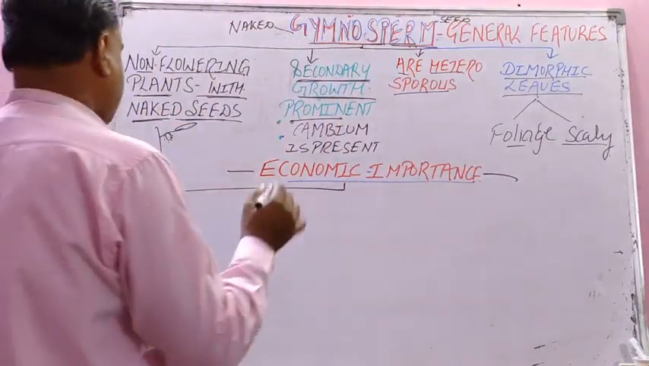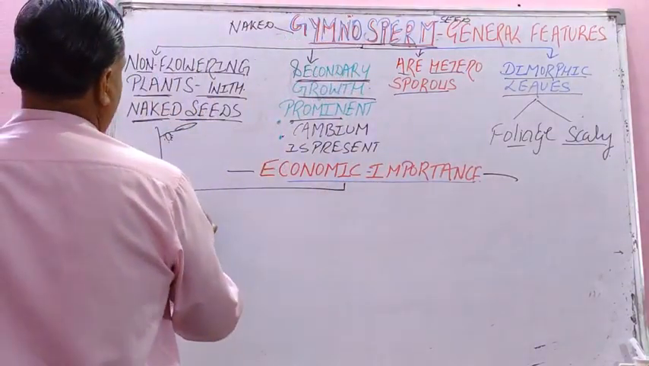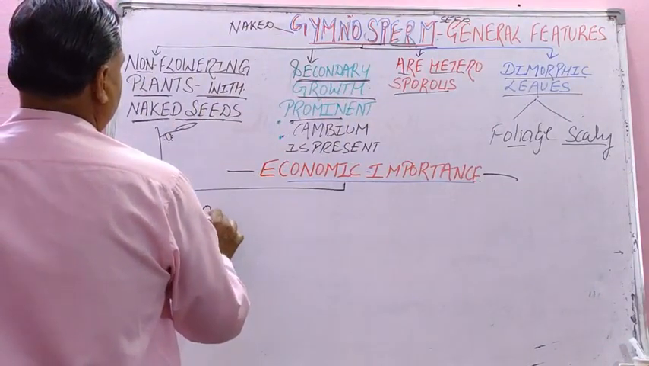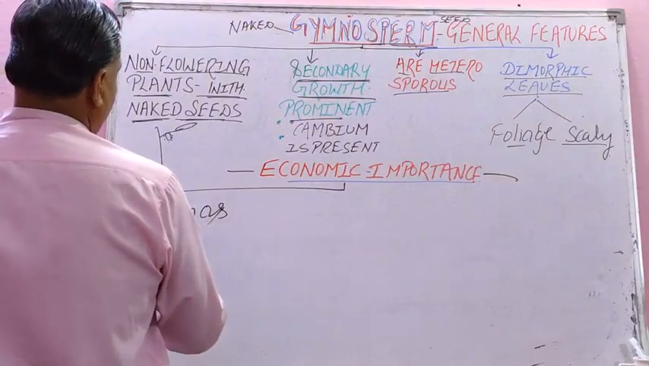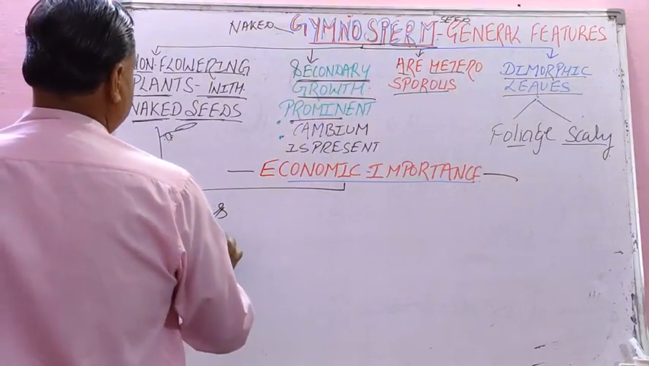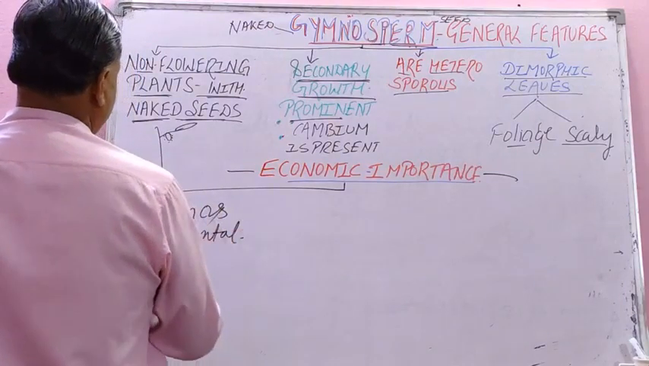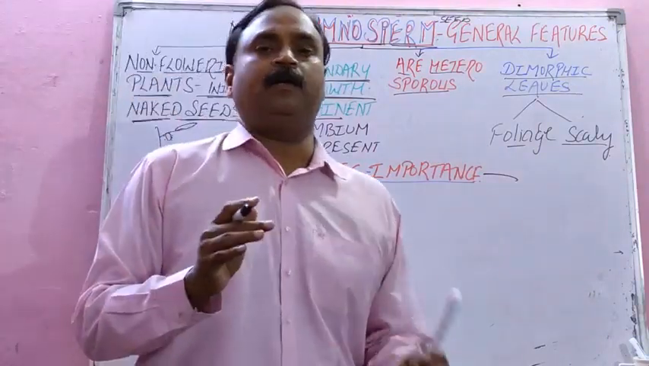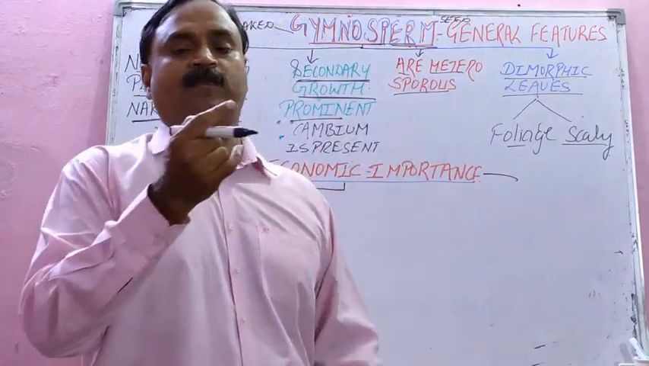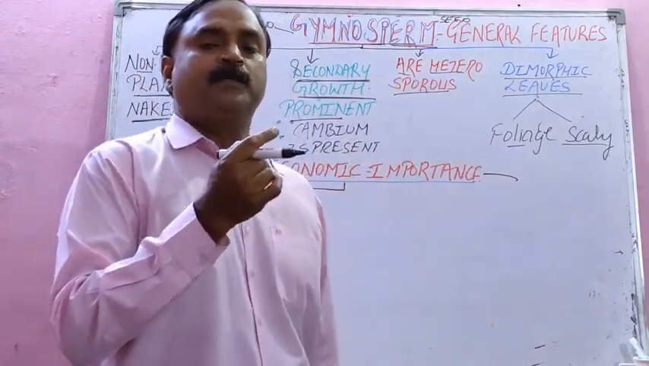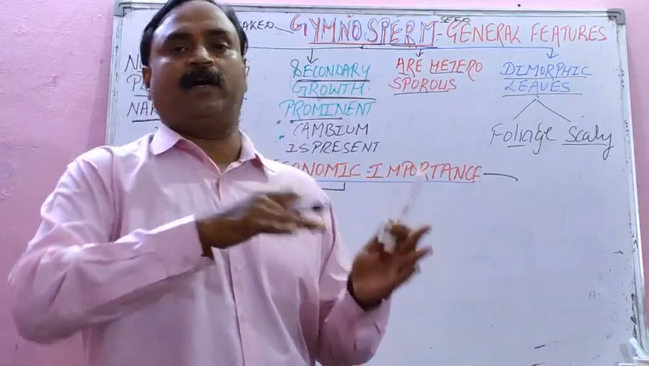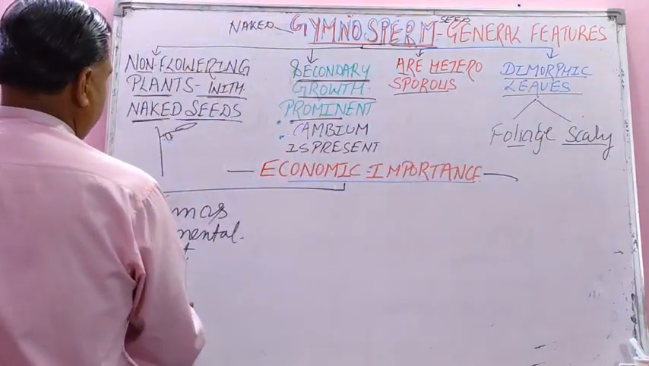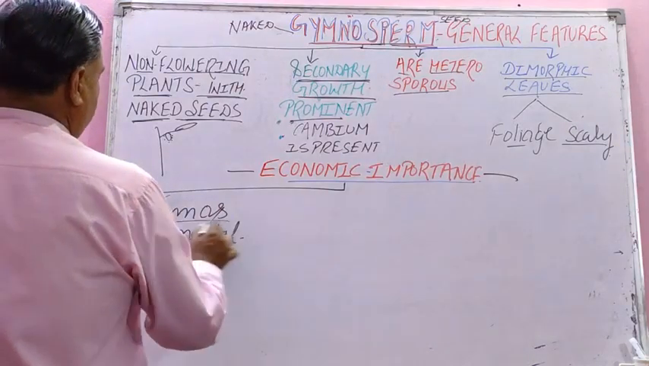Children, the economic importance of gymnosperms is that they are grown as ornamental plants. When you go to a botanical garden, on the gates and the sidewalk of the botanical garden, you will find plants of Pinus. They have needle-like leaves. Pinus, Cycas, Ephedra, all these are ornamental. Pinus, pine, is grown as an ornamental plant.